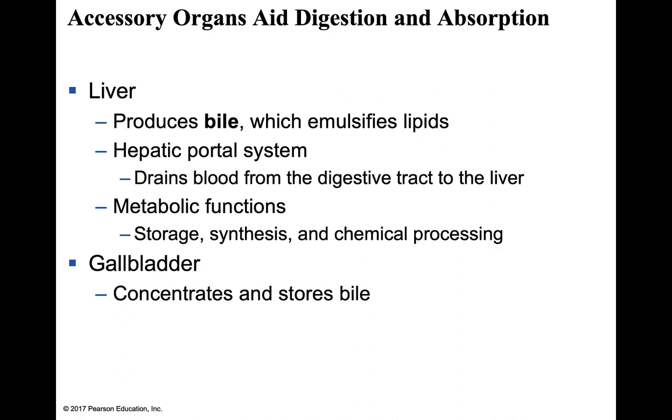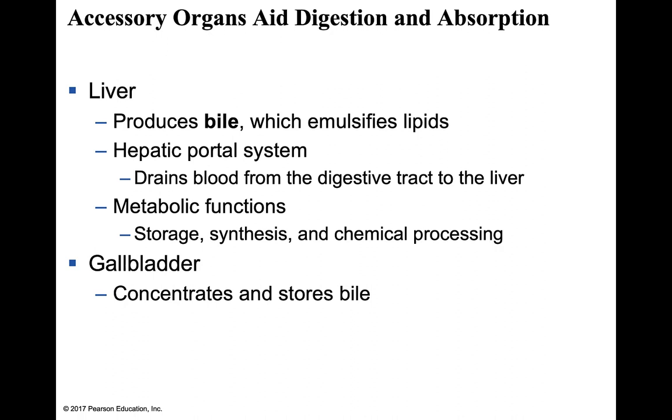So even though we're talking about blood that's poorly oxygenated, it's high in nutrients because it's drained from the digestive tract. Now, if we look at the functions associated with the liver, it does an awful lot. We look at the storage of various things such as glycogen, remember that, synthesis of glycogen, synthesis of glucose. We can actually look at lipid being formed, and all sorts of things are actually being done by the liver. And a number of things are also processed.